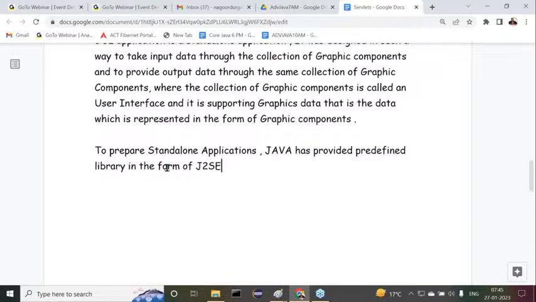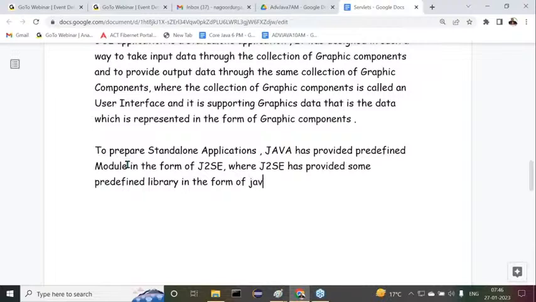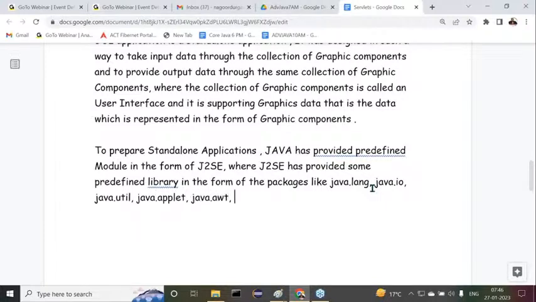So Java has provided a predefined module in the form of J2SE, where J2SE provides a predefined library in the form of packages like java.lang, java.io, java.util, and for the sake of GUI, java.applet, java.awt, and javax.swing, and so on.